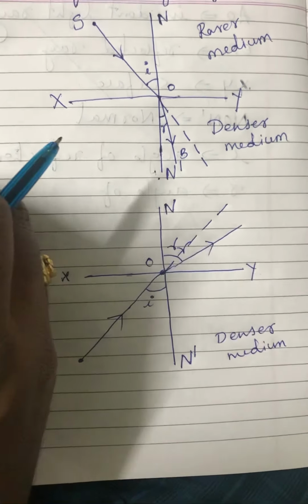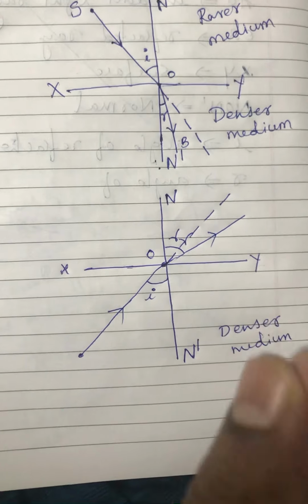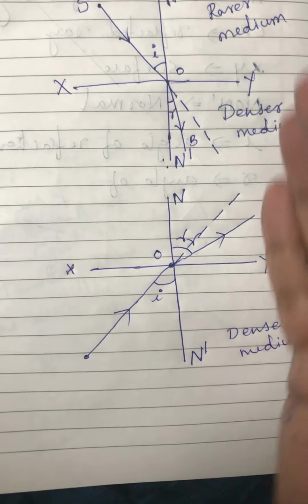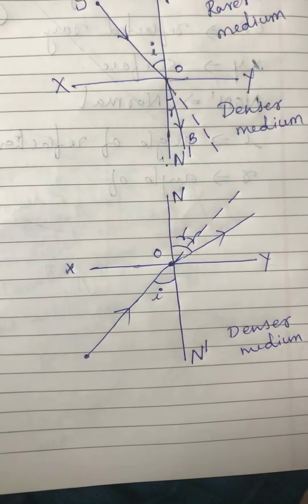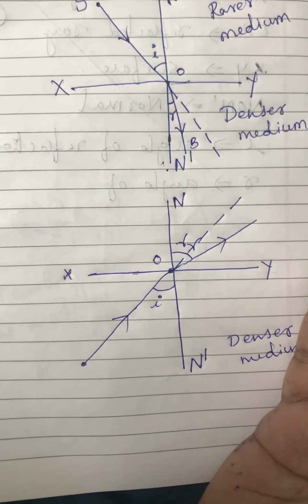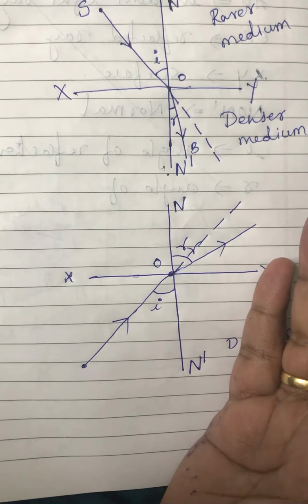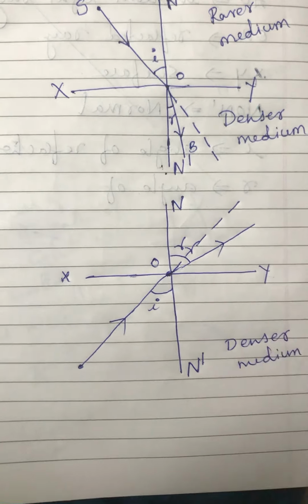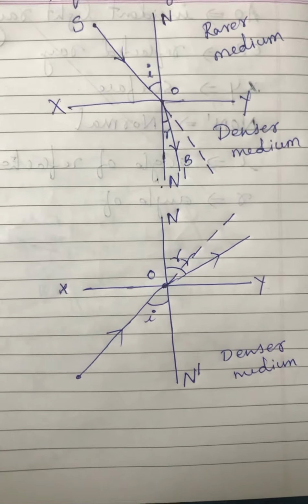What is refraction? It is the phenomenon or process of change in the path of the light while traveling from one medium to another medium. What makes the path of the light change here? Because there is a change in the speed of the light. Clear?